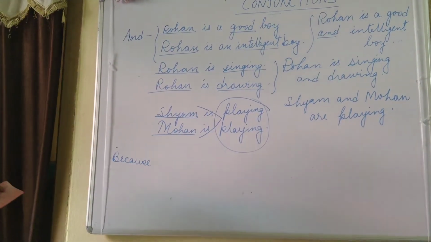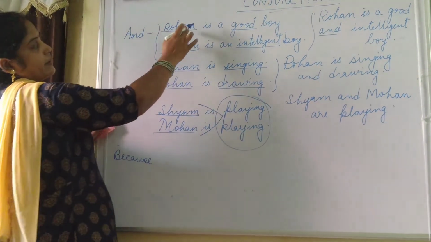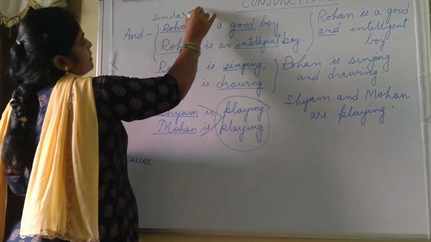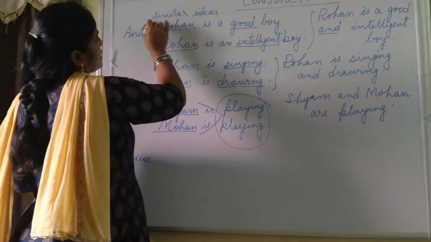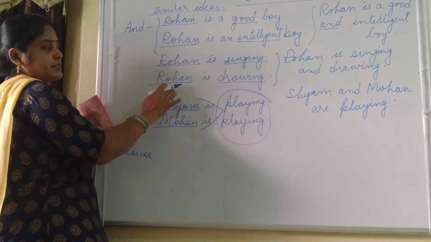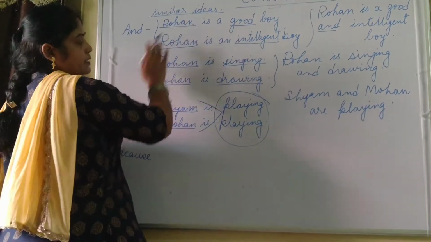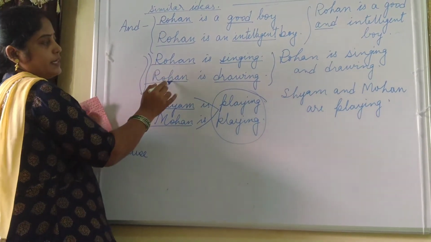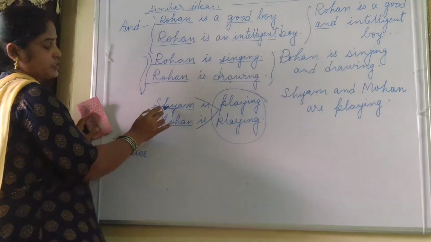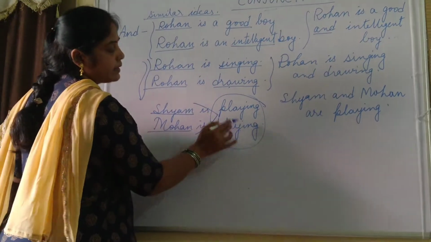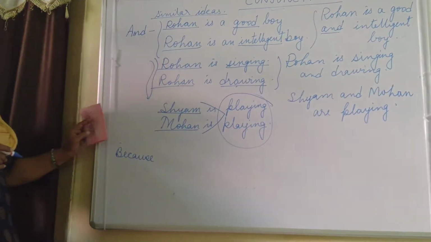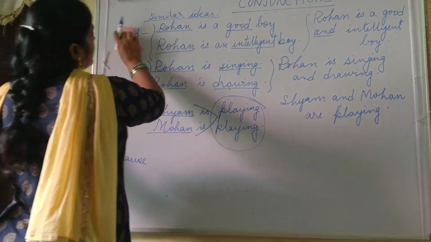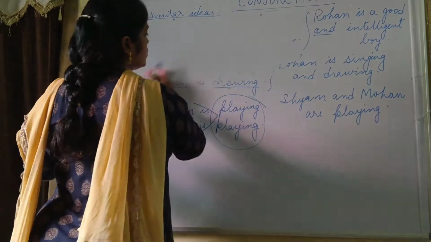So this is clear. Now I hope your confusion is clear. So "and" is used basically for similar ideas. Remember this, that for similar ideas, it doesn't matter what your subject is. Here Rohan is doing singing and drawing, here Shyam is there and Mohan is there, but their idea is the same, they are doing the playing work. So now we will move to "but".